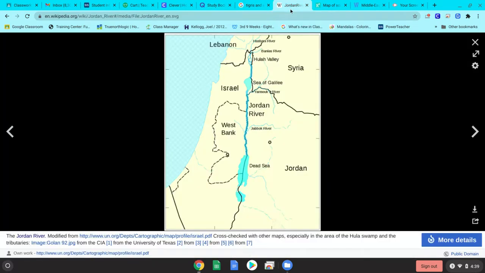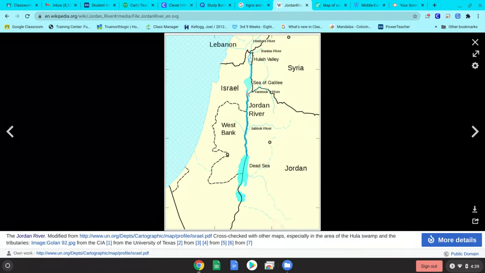Let me show you a little bit better picture of it. Right here, you can see here's the country of Jordan. Here's the Jordan River. Now, on the bank of the Jordan River, you have a butterfly. Everybody see the outline of the butterfly wing there? The butterfly sits on the west bank of the Jordan River. So the butterfly is perched on the west bank of the Jordan River. And that butterfly is called the West Bank.